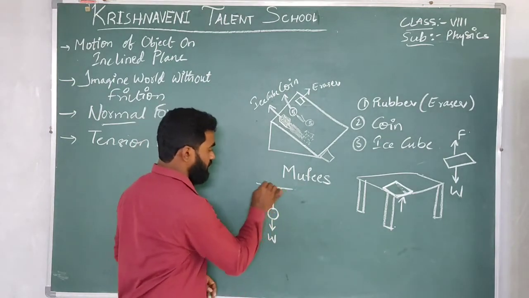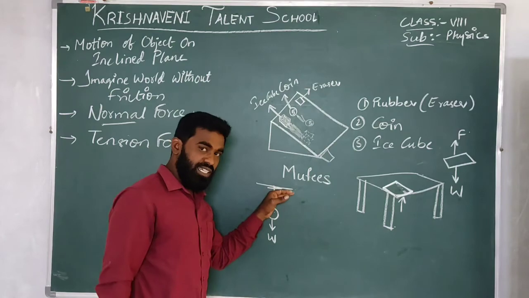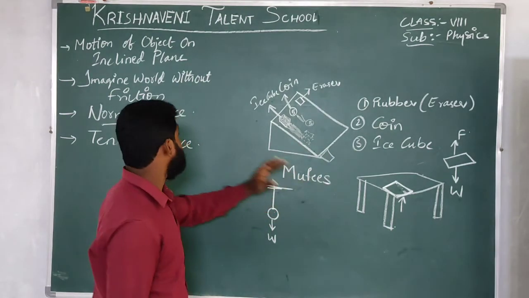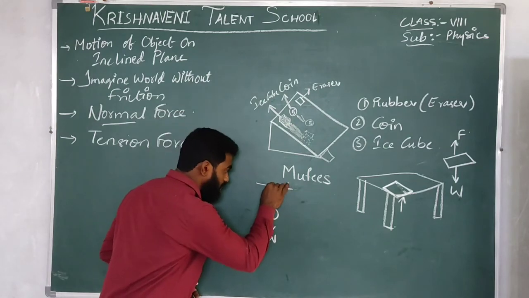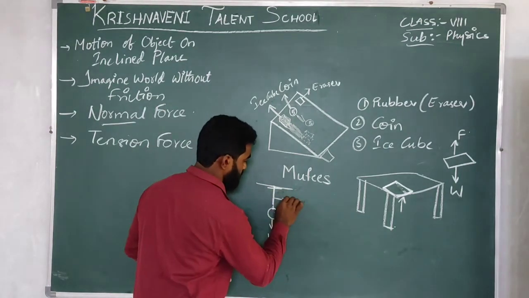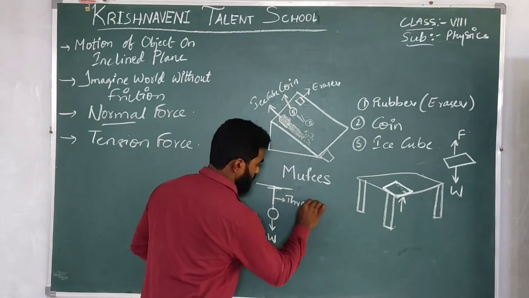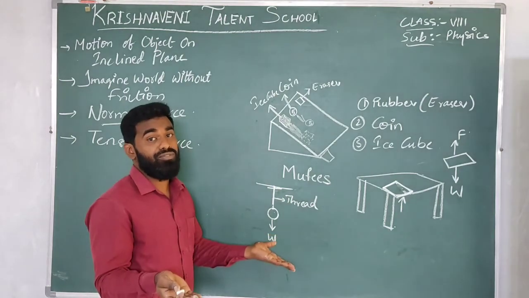Suddenly, if you break this, where will it go? It will reach the ground, right? So this has been supported here. The supporting force in the earlier case was normal force, but what is the tension here? The tension will be created in a string. Here it is a thread. The tension is created when it is about to break. It's a type of tension, right?